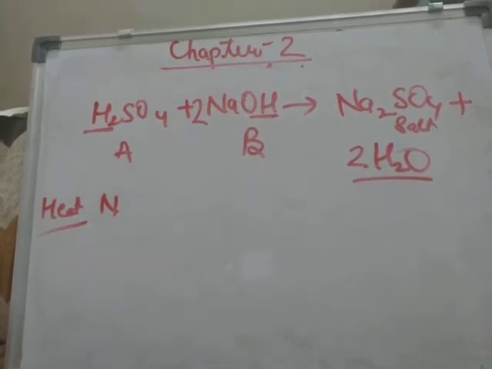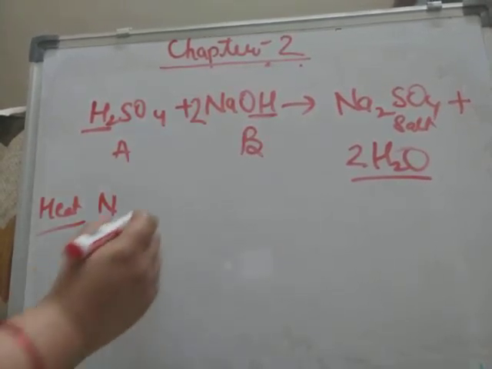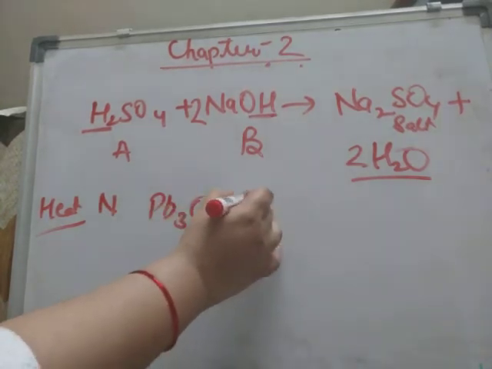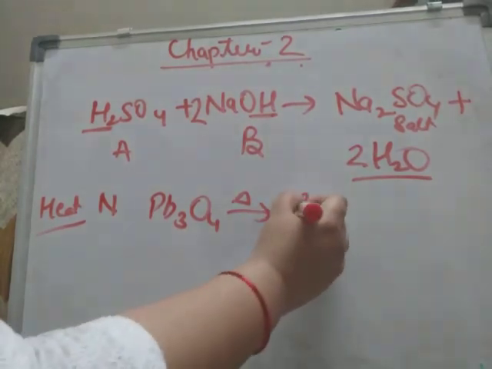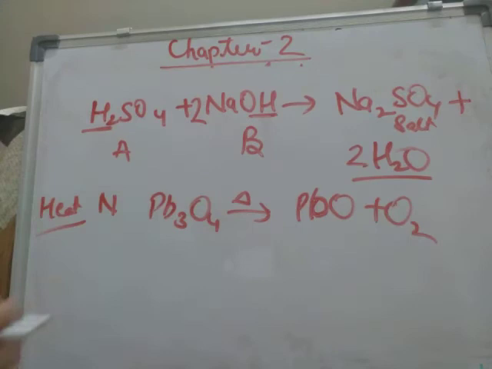But one reaction given in your book is Pb3O4. When we decompose Pb3O4 upon heating, we will get lead oxide, PbO, along with the formation of oxygen. See, these reactions are also important.